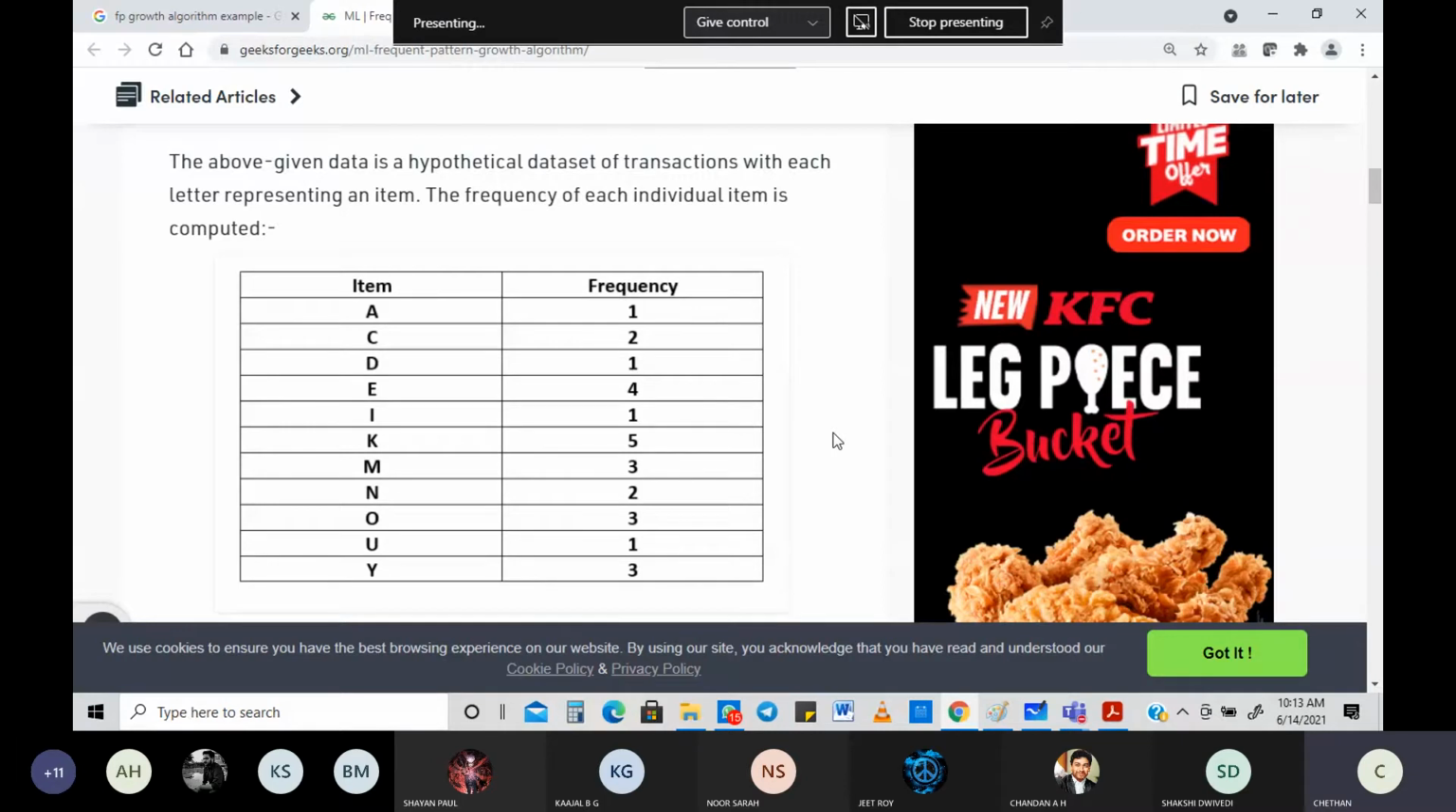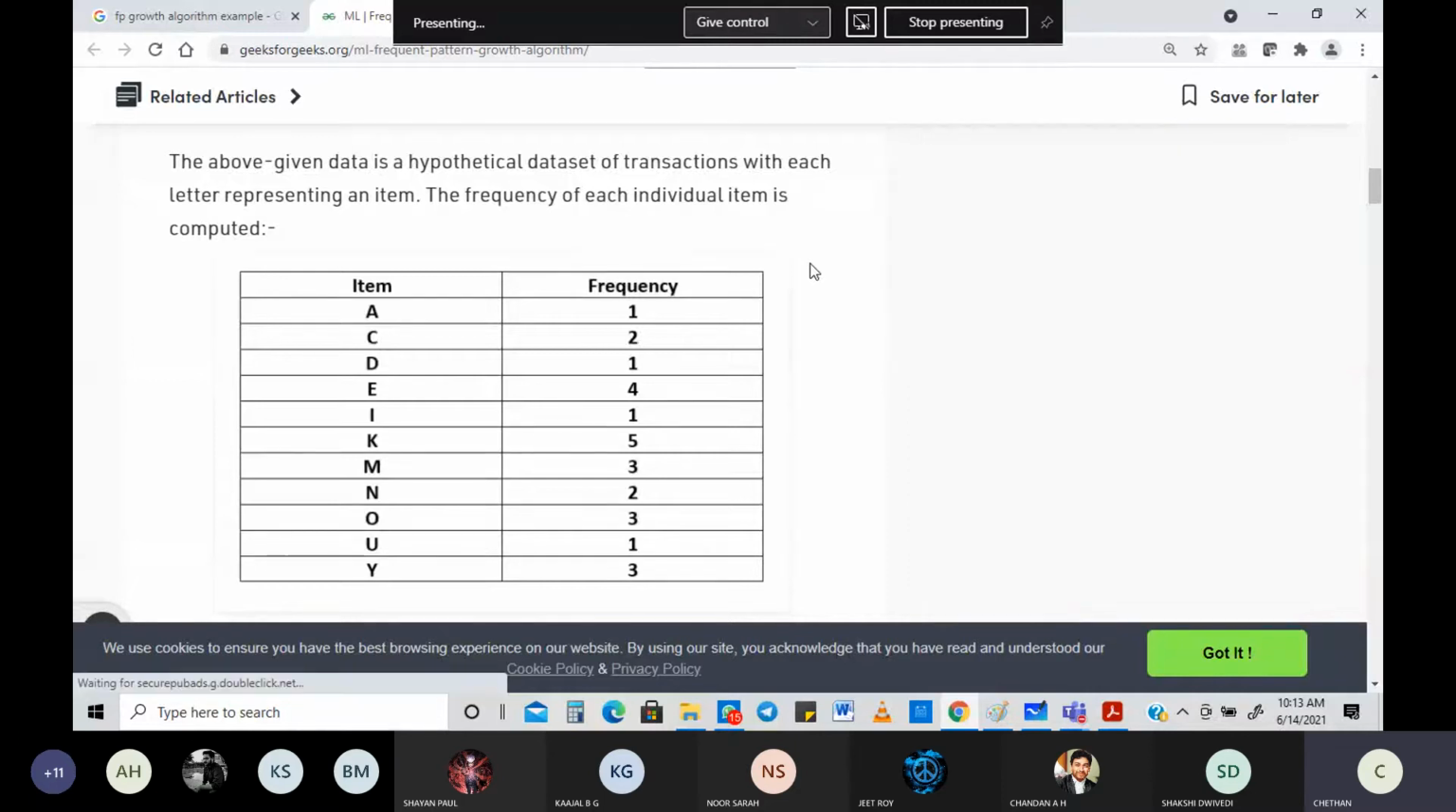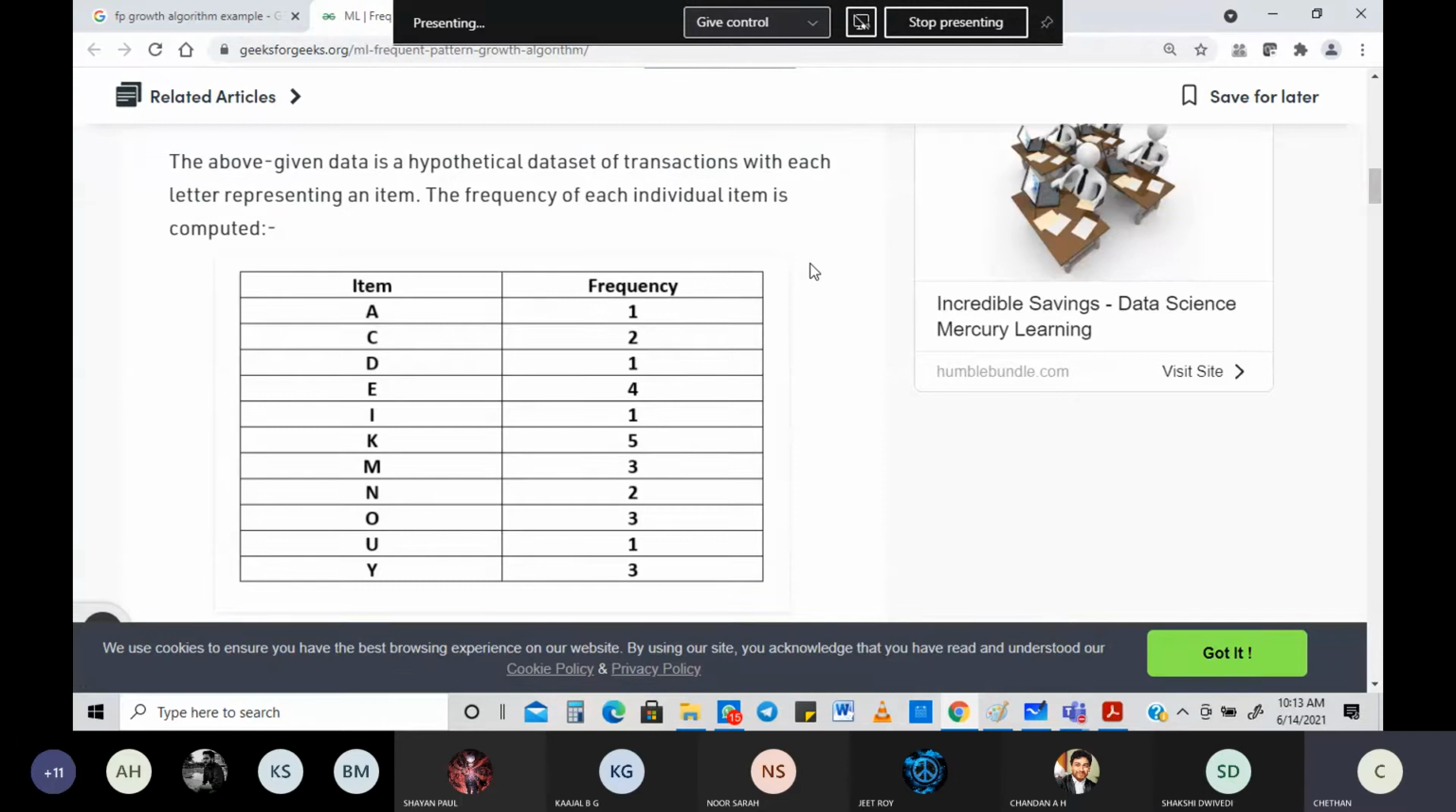If the number of items is more, take the minimum support also more, so that you get nice, clear frequent item sets. If you take it very low, everything will come. The minimum frequency is 1 and the maximum frequency, if I'm not wrong, is 5 with regard to K. K is coming 5 times, so it's varying from 1 to 5. Don't take 1 or 2, almost everything will come.